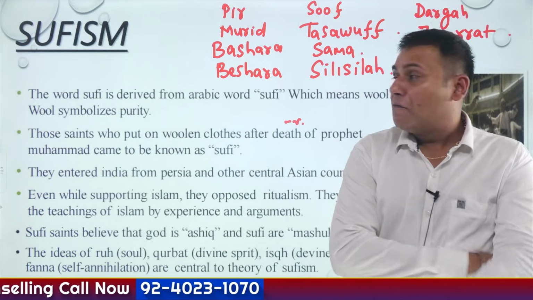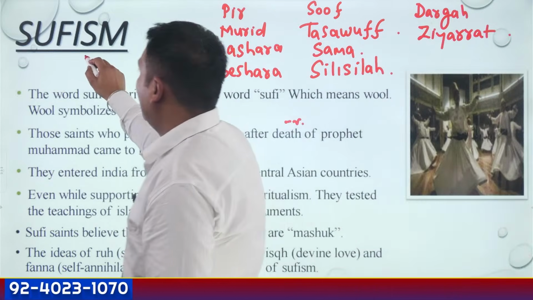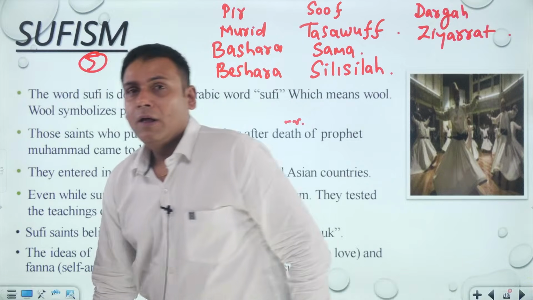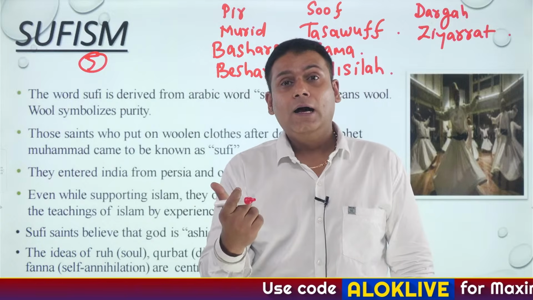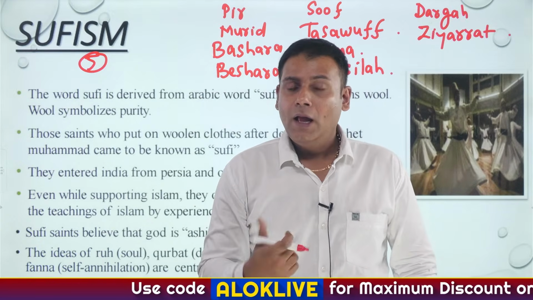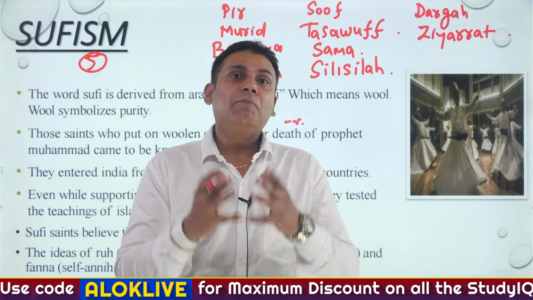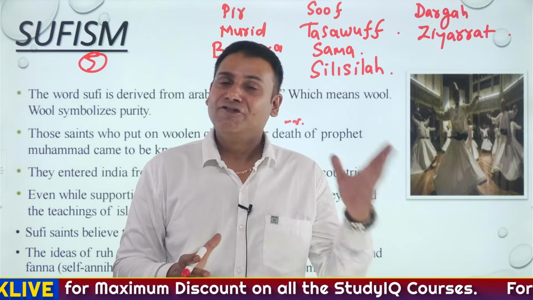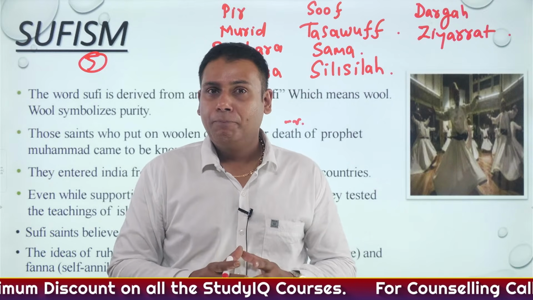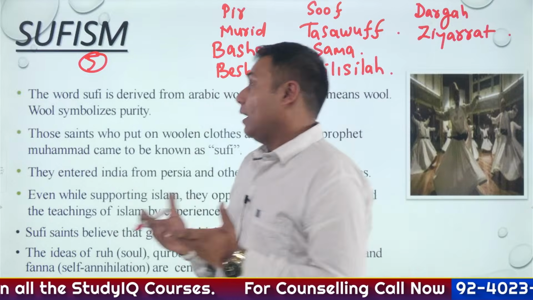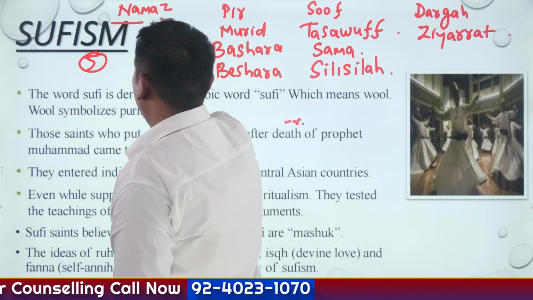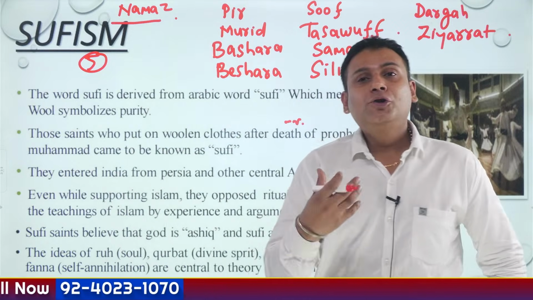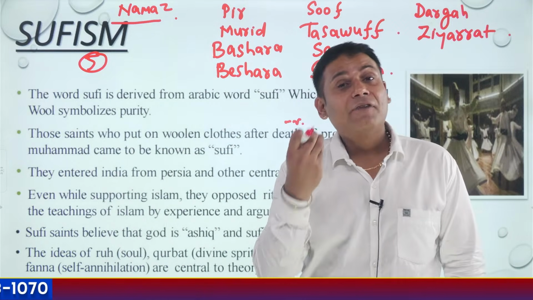There are 5 important fundamental principles of Islam. The first fundamental principle of Islam says, La ilaha illallah and Muhammadur Rasul. Allah is one and Prophet Muhammad, Hazrat Sahab, is his messenger. The first principle. Second important principle in Islam is offering prayers to Allah. That is nothing but namaz. One should offer prayers to Allah at least 5 times in a day.